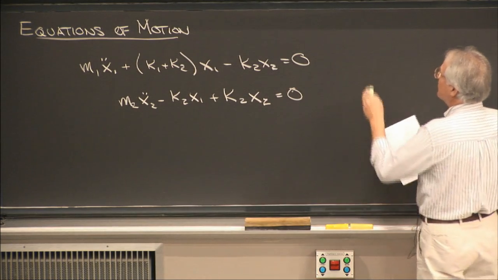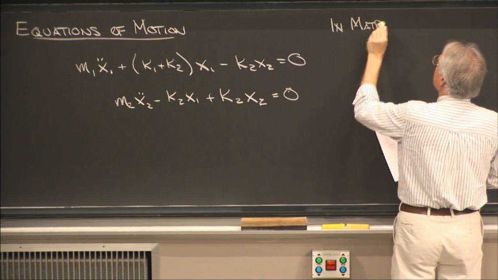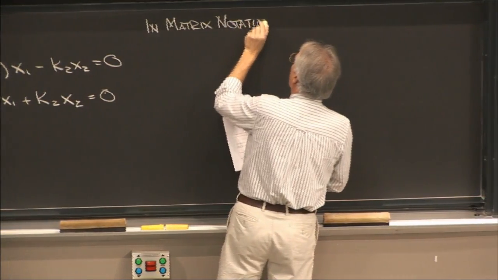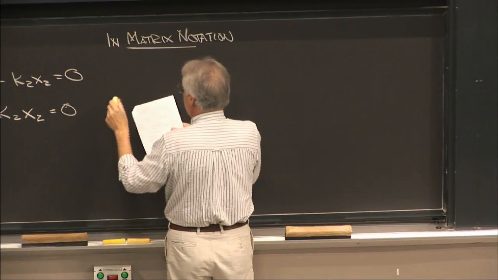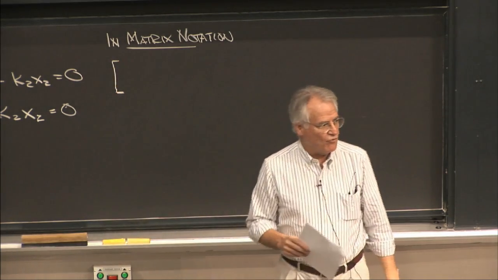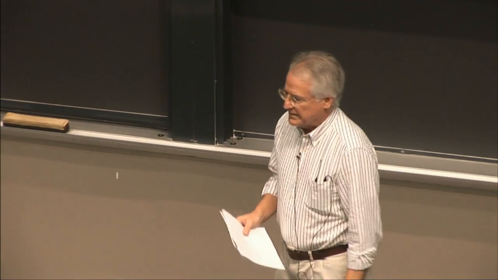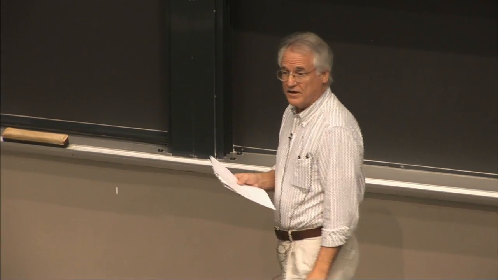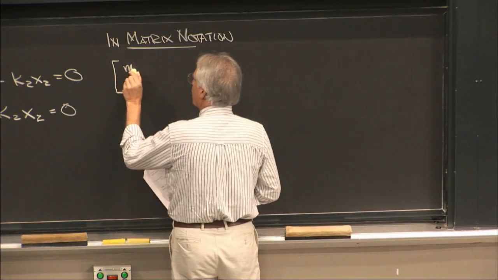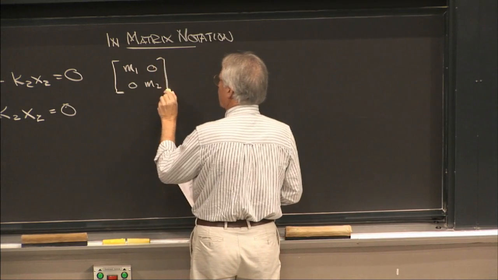And now for today, we haven't asked you to do this much, but let me simply say the weapon of choice for multiple degree of freedom systems, because there's a certain repetitive quality to it, is matrix notation. And these equations over here, written in matrix form, would look like this.